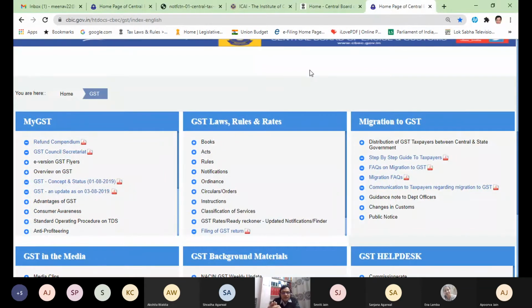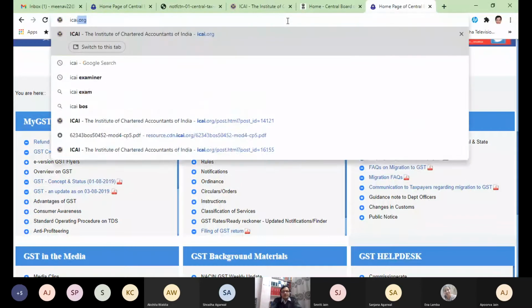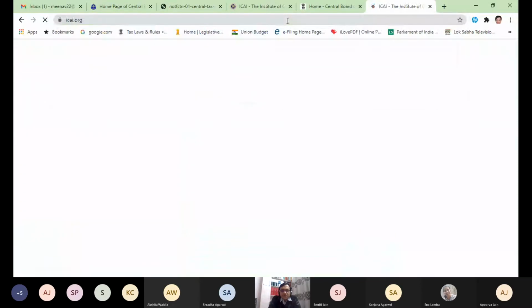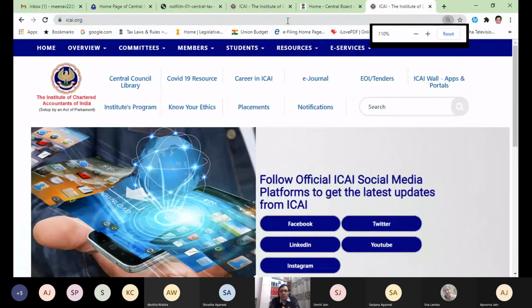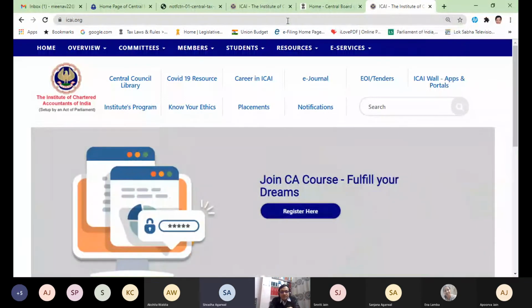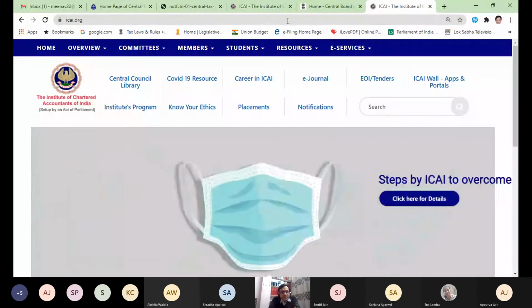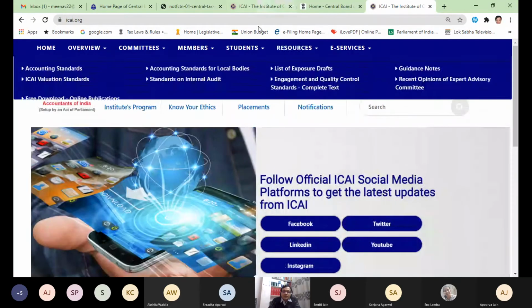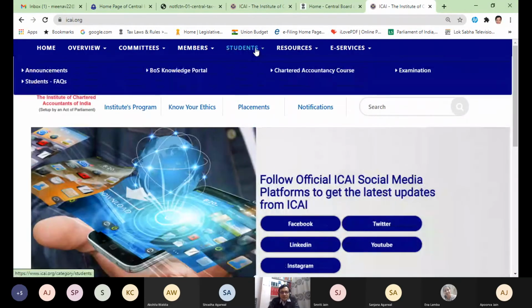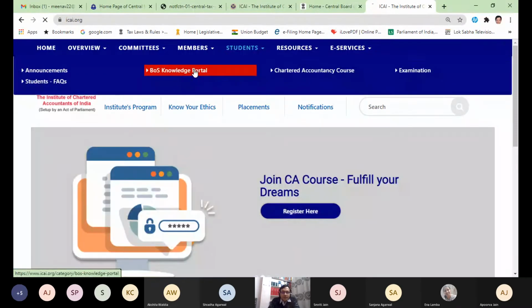This is the first website. Let me show you the second website, of the Institute of Chartered Accountants, icai.org. Is the website visible now? Is it visible? Yes, sir. So from where will you download this material? It is available free of cost. From here you go to the Student section, and from here the BOS knowledge portal. Click that.